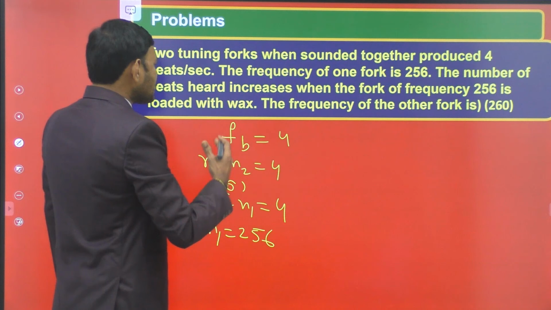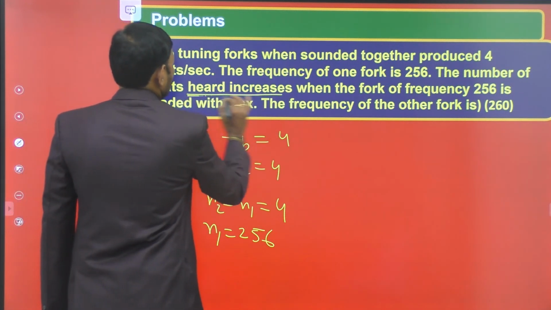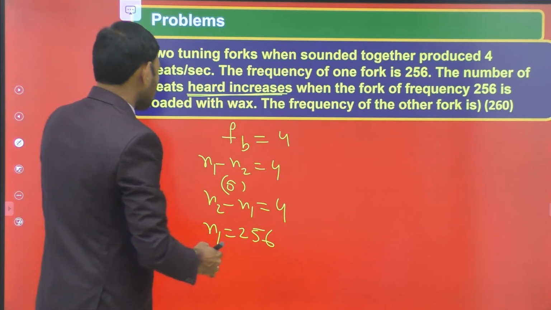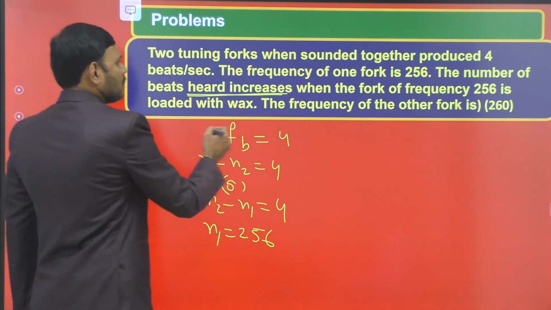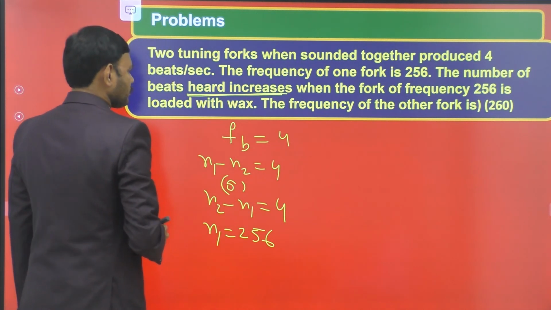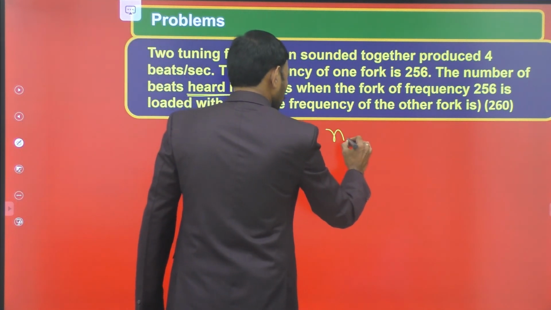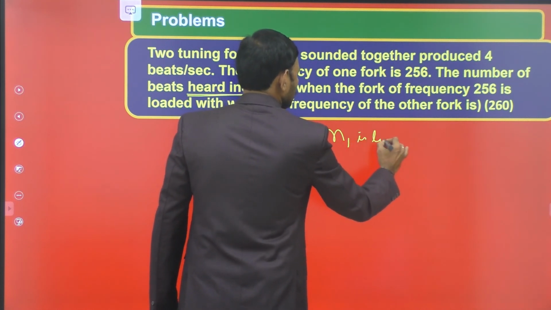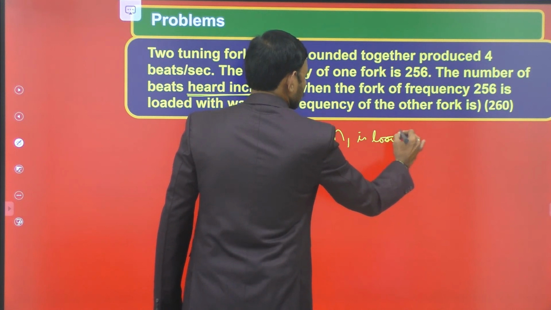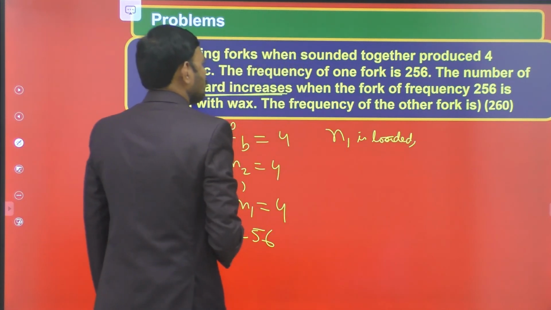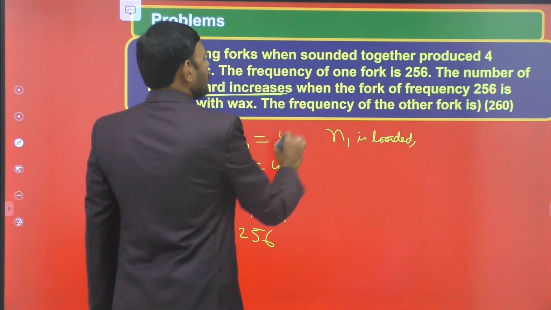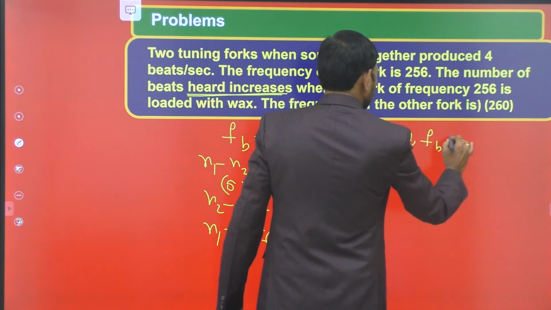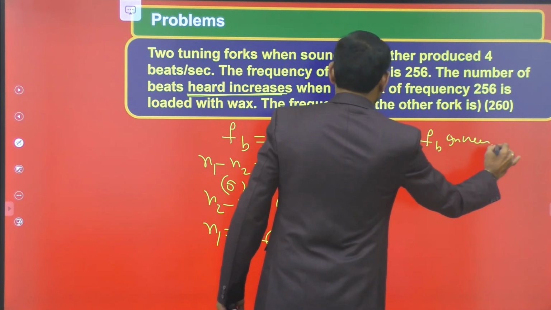The number of beats here increases. This is the important condition. The number of beats increases when the fork of 256, that is N1, is loaded. N1 is loaded, and this is the condition we have to adopt. The beat frequency increases when N1 is loaded.